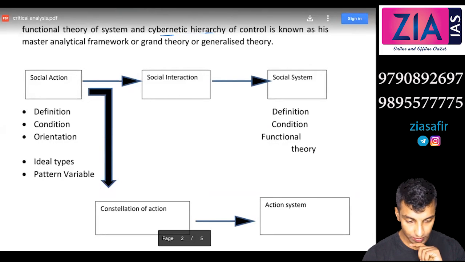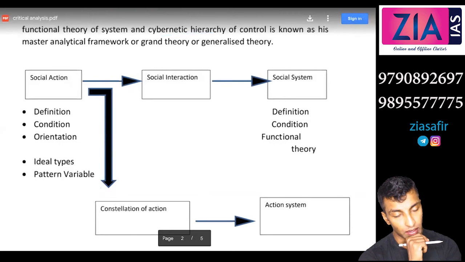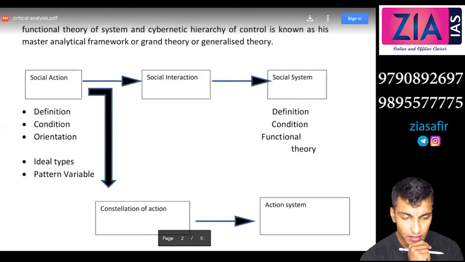Sir, is it the same CSPO model? CSPO model means? I have read that it is the CSPO model: the cultural system, social system, personality, and organismic.